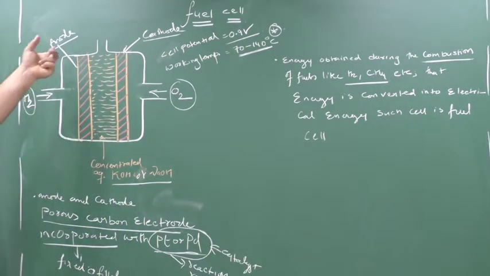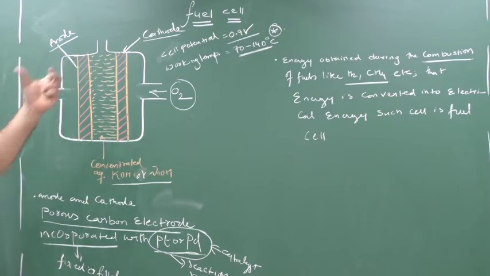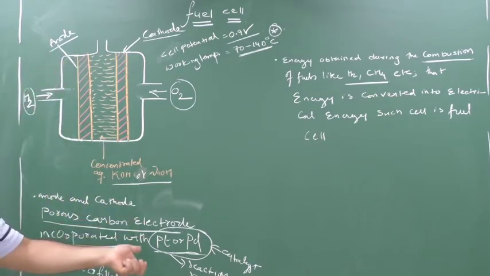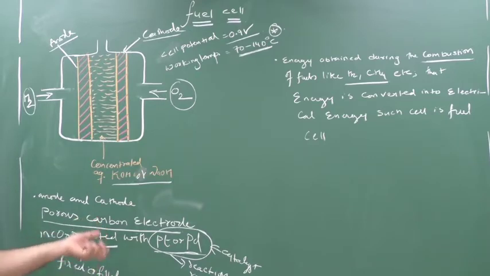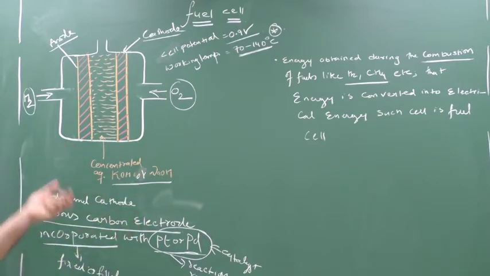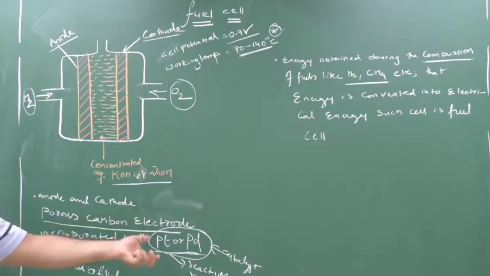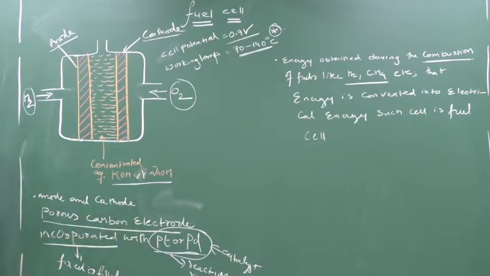So, understood the construction. It contains anode and cathode. Anode and cathode both are porous carbon electrodes which are filled with platinum or palladium. Why platinum and palladium? Because platinum and palladium increase the rate of a reaction; they are used as a catalyst. From the anodic side we allow hydrogen gas, from the cathodic side we allow oxygen gas, and in between the anode and cathode, the electrolyte is concentrated KOH or concentrated NaOH.